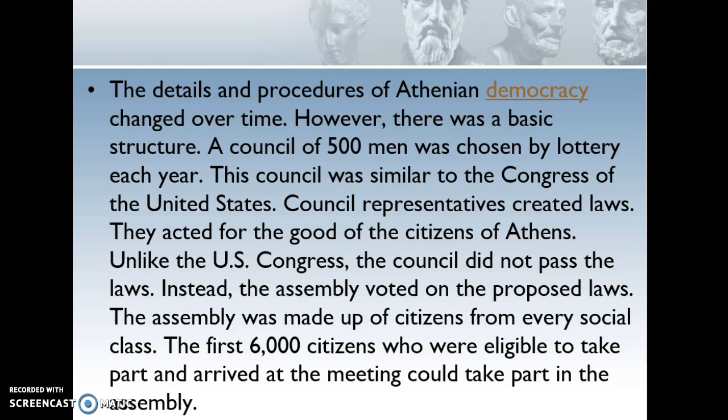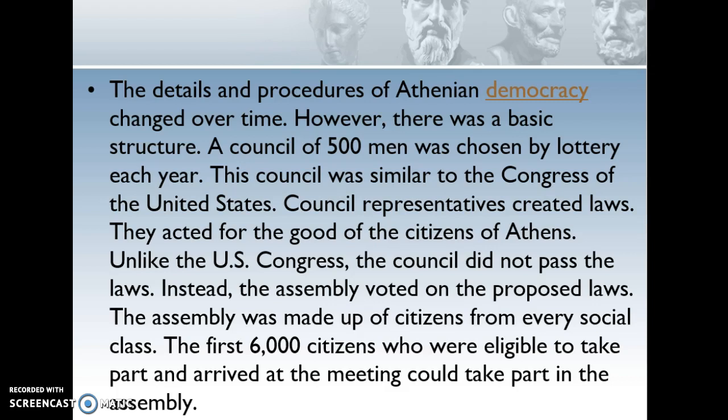The details and procedures of Athenian democracy changed over time. However, there was a basic structure. A council of 500 men was chosen by lottery each year. This council was similar to the Congress of the United States. Council representatives created laws. They acted for the good of the citizens of Athens. Unlike the U.S. Congress, the council did not pass the laws. Instead, the assembly voted on the proposed laws.